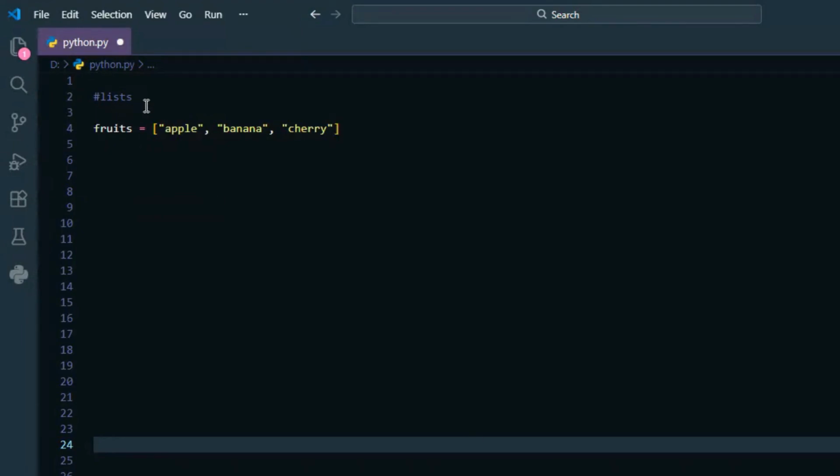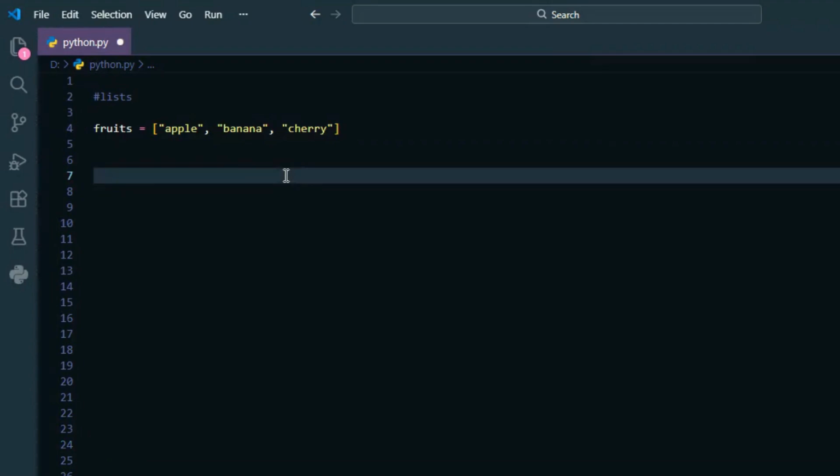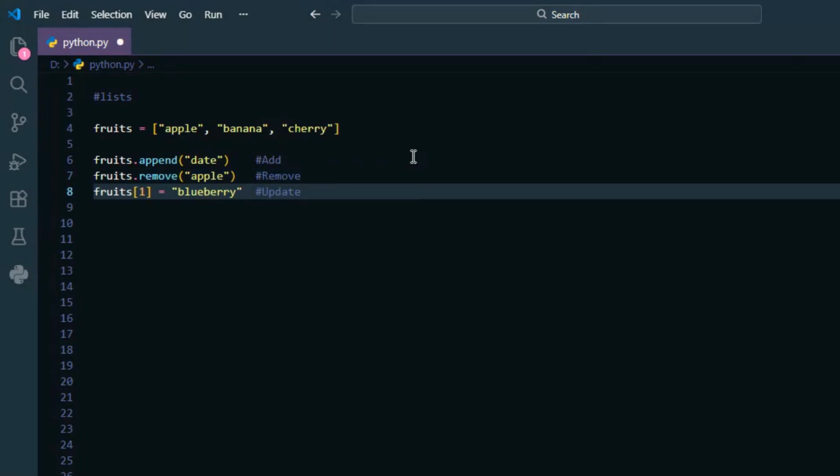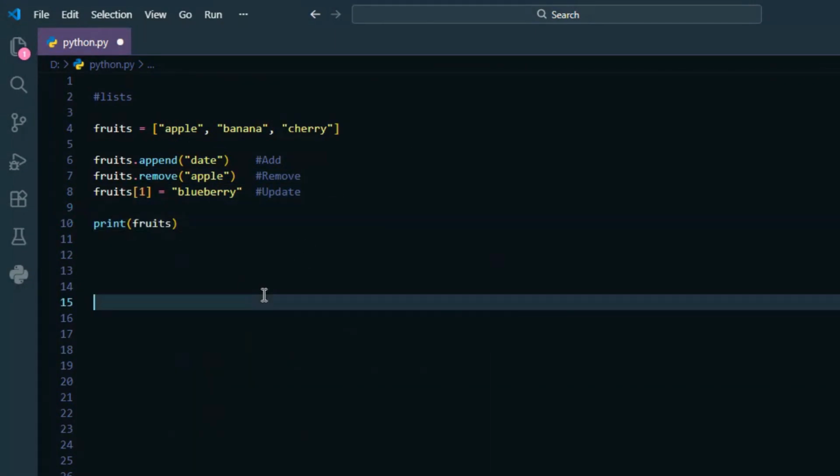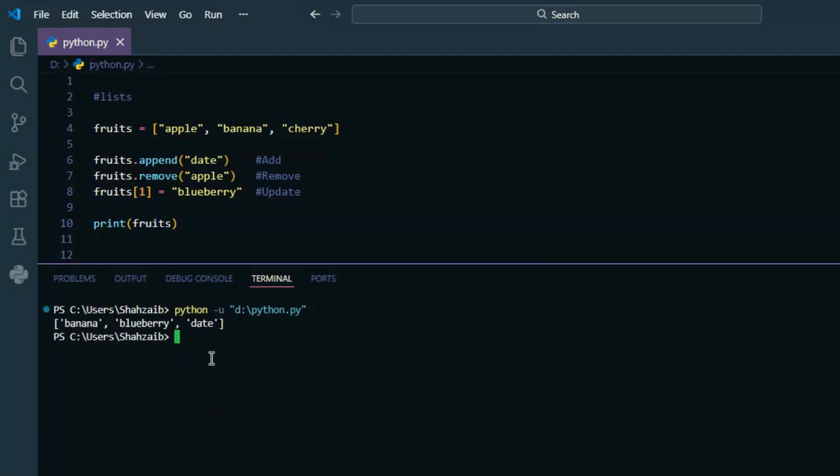So far, we have learned about lists. Lists help us store multiple values in one variable. And the best thing about lists is we can change them. We can add values. We can remove values. We can modify values. If I run this code, the changes I made will be applied and displayed. Yes, you can see, our fruit list is updated.